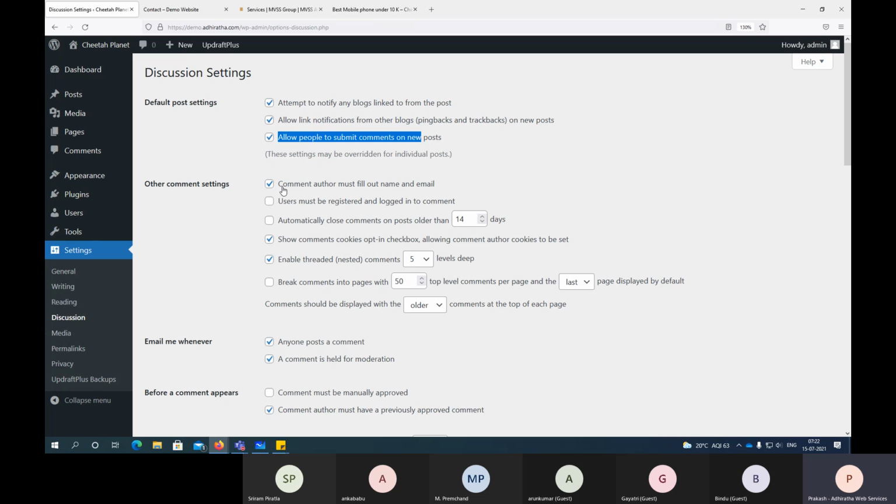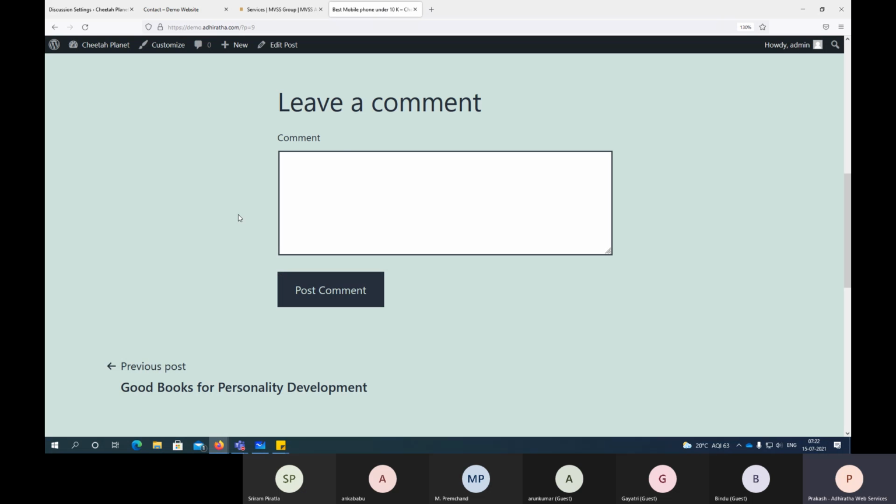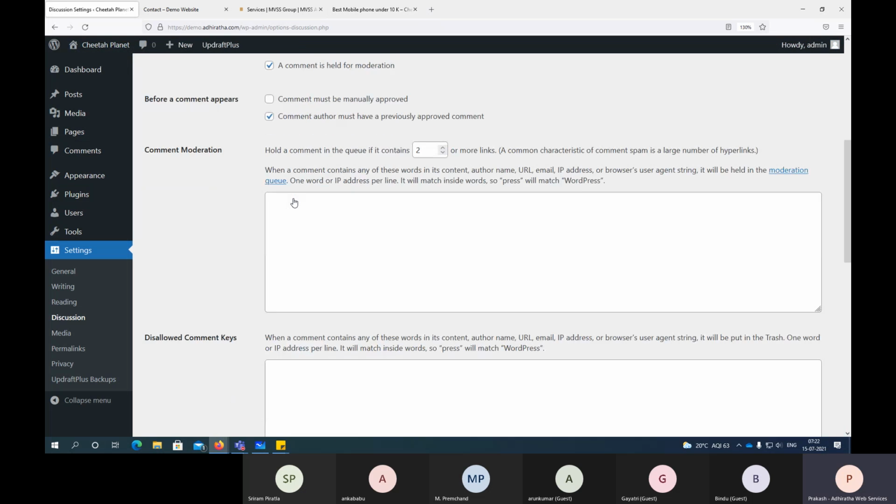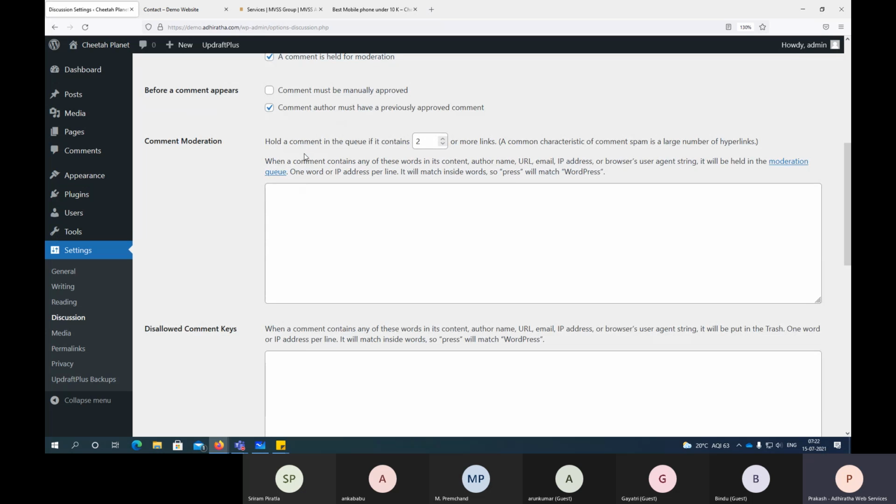Also other comment settings: comment author must fill out name and email. User must be registered and logged in to comment, right? Yesterday when you commented, you didn't log into the domain, you just simply commented. It depends on how you want to enable that. If you want anyone to comment, you can just keep it open, or else you can say user must be registered first, right? These are the options, but don't do any changes here.